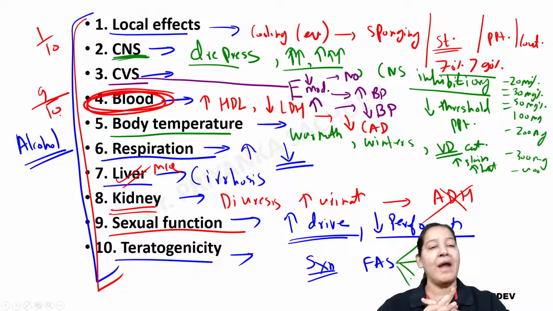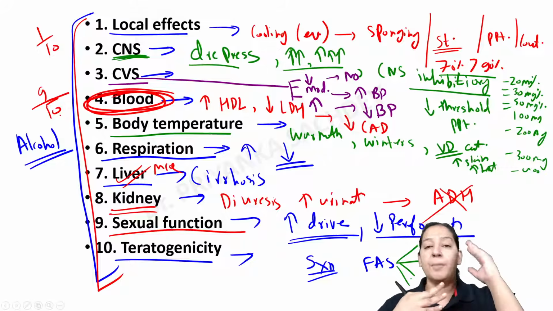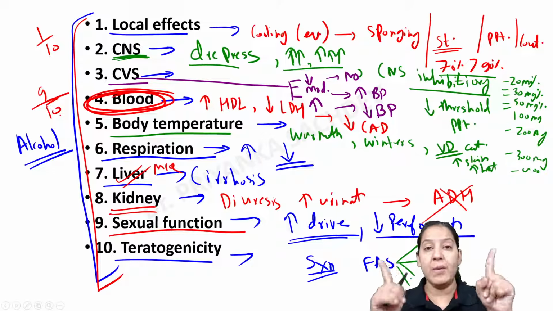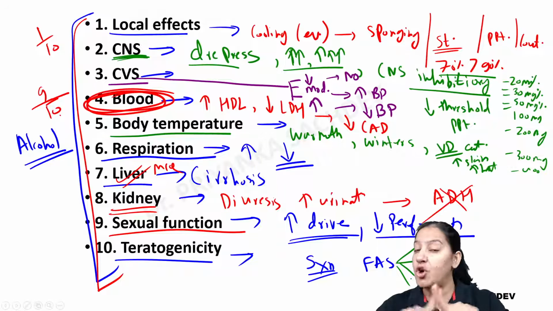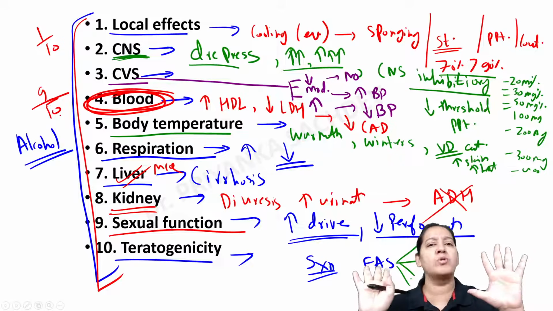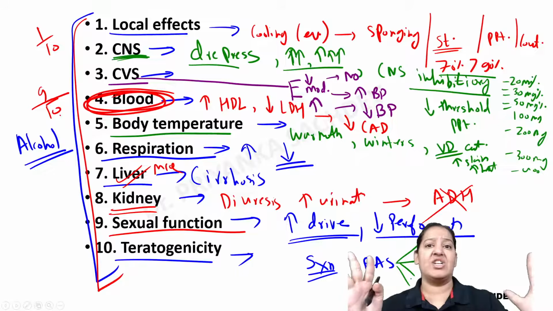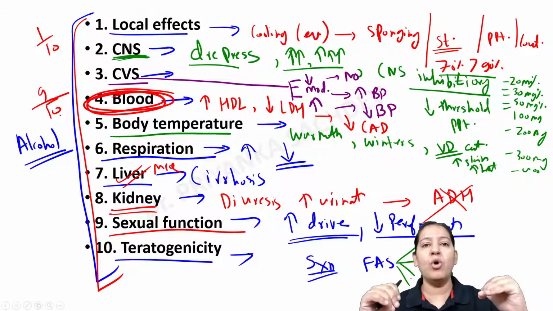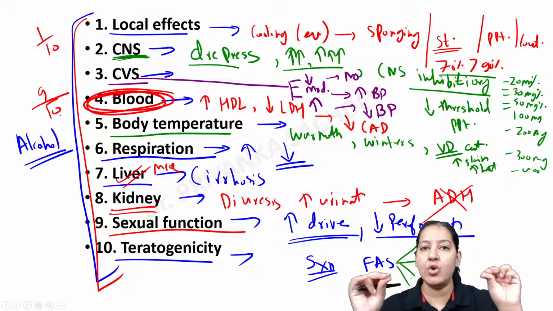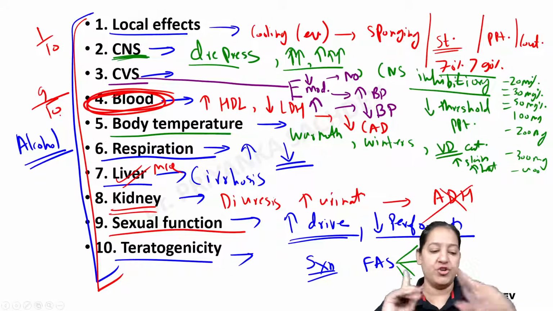Yes, Chandrasekhar, microcephaly is the most important thing. The brain of the child is less developed. That's why any pregnant lady should not consume alcohol, even a small amount of alcohol, during the entire pregnancy, the entire gestational period. If the lady is doing so, she is causing teratogenicity to her child, to her fetus. So that should not be done.